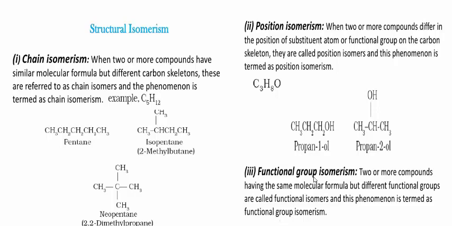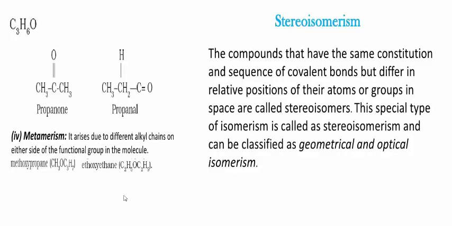Next, functional isomerism. What is functional isomerism? Compounds having the same molecular formula but a change in the functional group. A change in the type of functional group is known as functional isomerism.